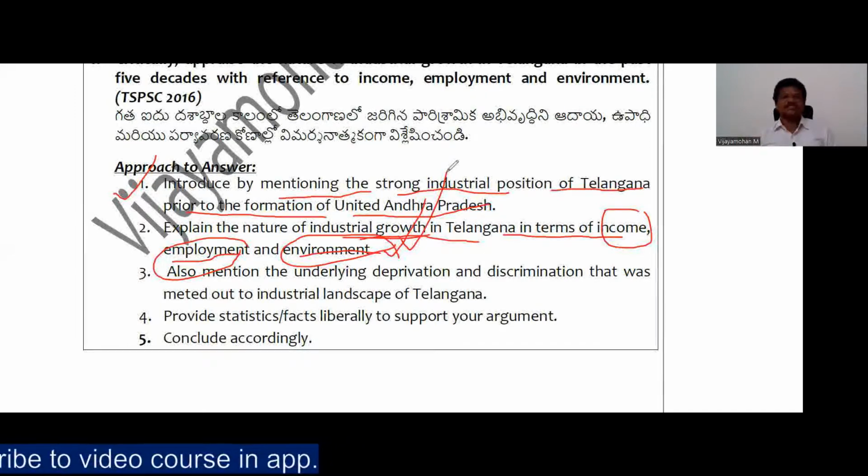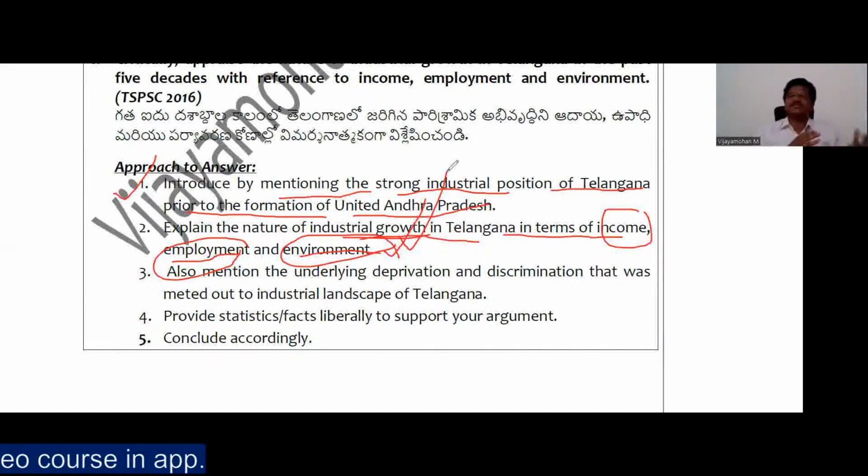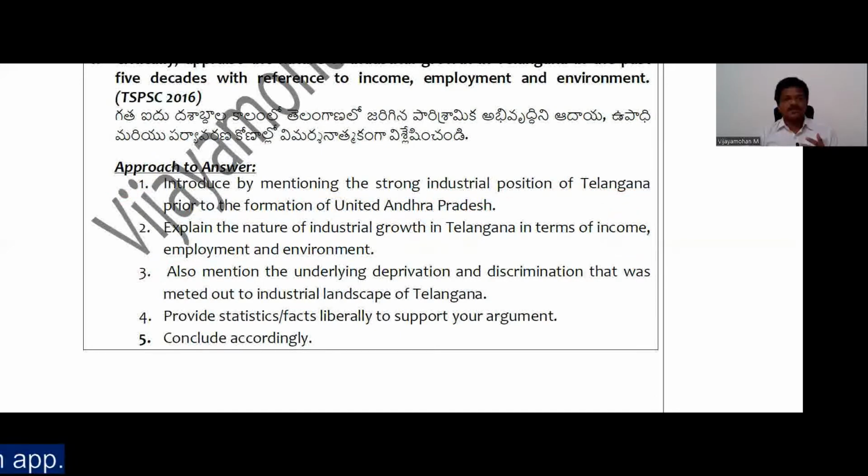As we go into the discrimination aspect, we will observe what has happened on the environment front, what industries have been established in the Telangana area, and how they have affected the environment of the Telangana area, briefly. Then you also mention the underlying deprivation and discrimination that was meted out to the industrial landscape of Telangana.